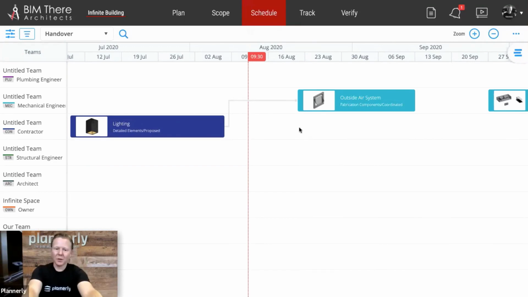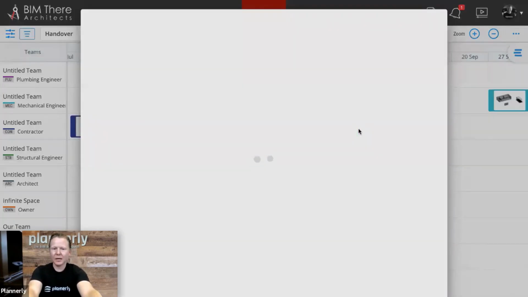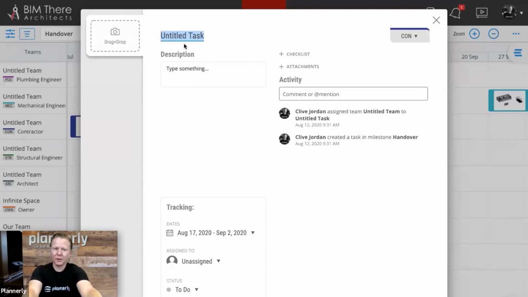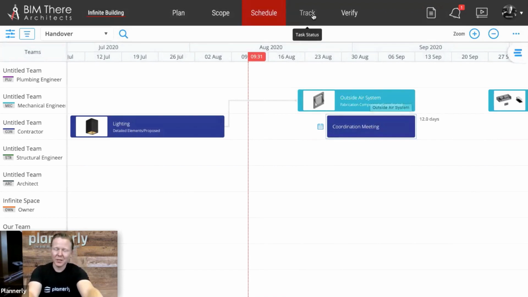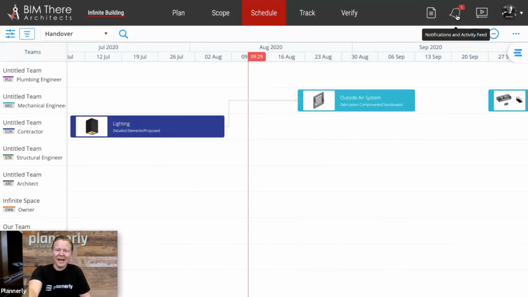One important thing as well, I saw a couple of questions for this. So you're not restricted for these tasks or just those tasks. I can just drag and create my own tasks and then drop in an image. For example, this could be a coordination meeting. So you have a task here that would be potentially an individual task, not specifically related to a set of elements. What other questions do you have for me, Louis?